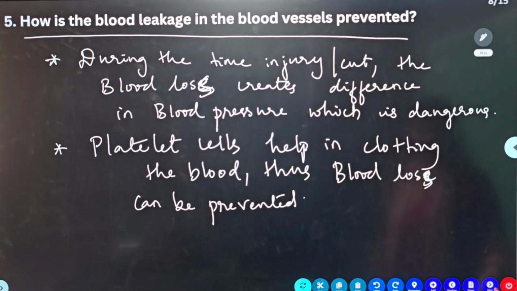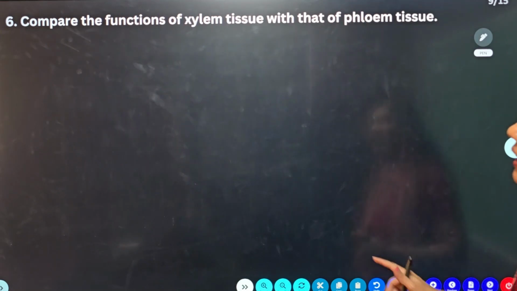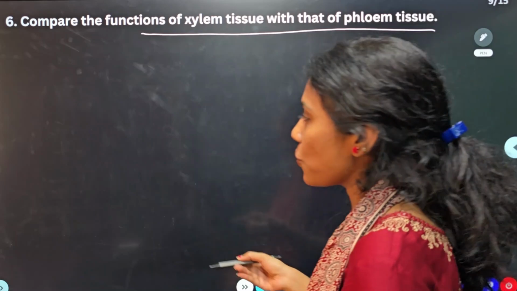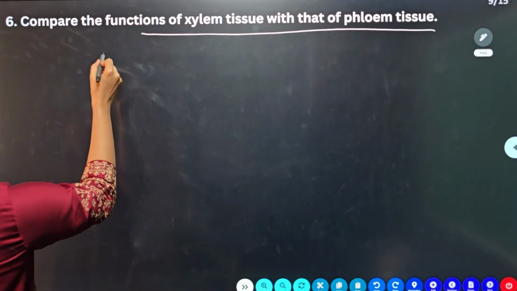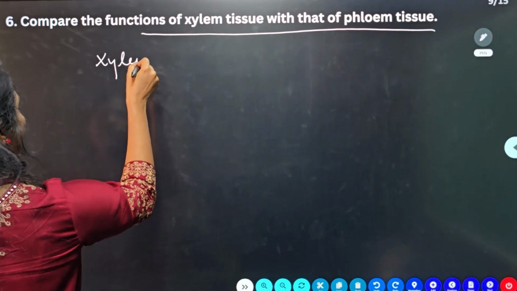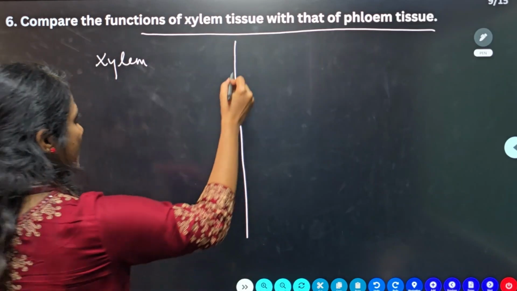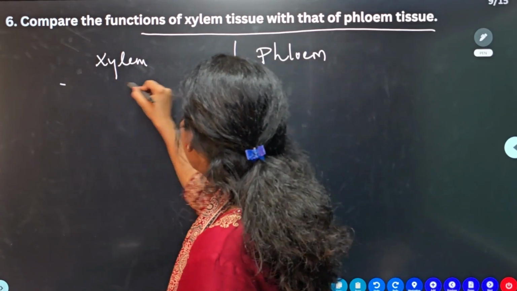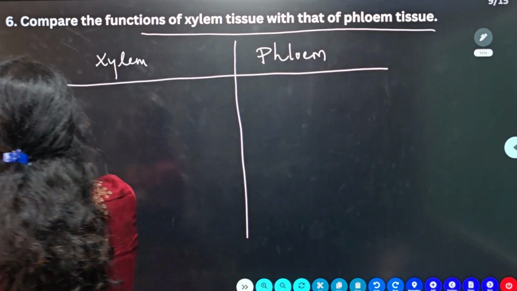Okay, now going on to the next question. Compare the functions of xylem tissue with that of phloem tissue. So they are asking the differences between xylem and phloem here. Okay, so xylem on one side, right? Phloem on another side. So what does the xylem do?